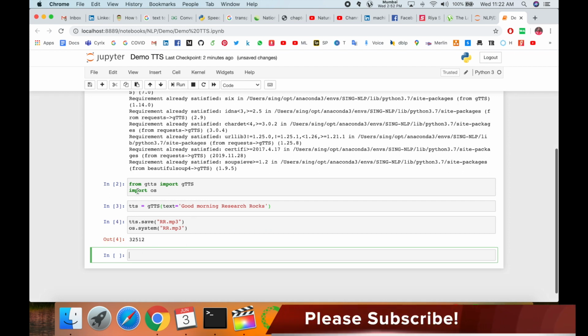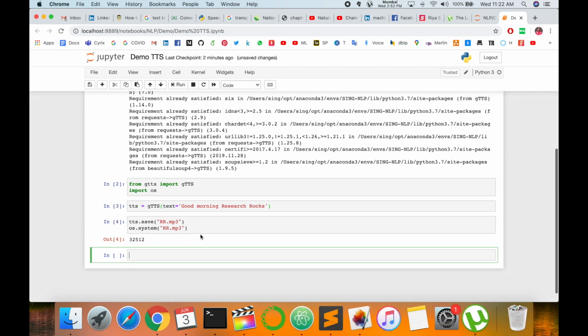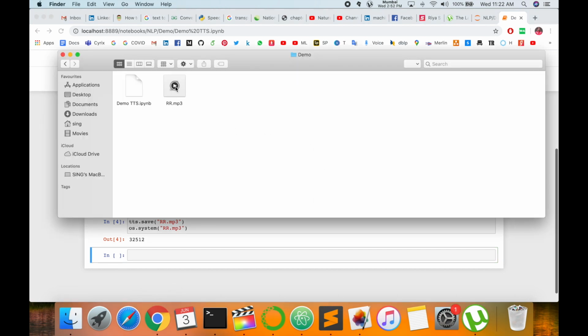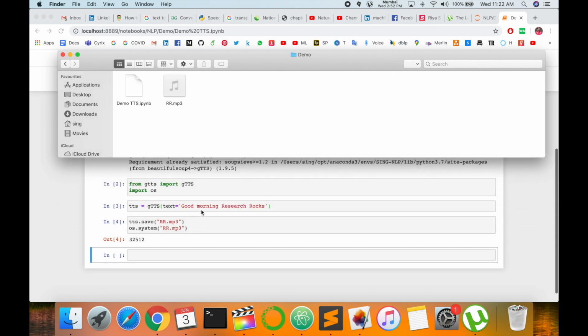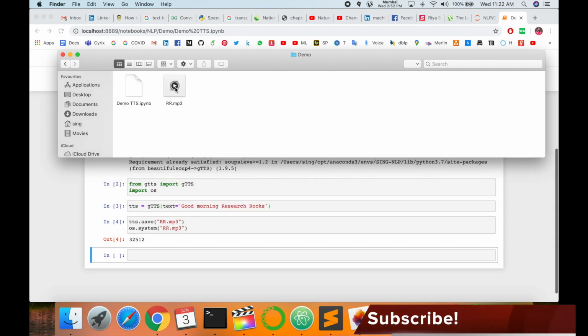So this is only a simple 4 or 5 line code, and your program is executed, and this rr file is generated. Text to speech is converted. Good morning research rocks is available in this file.